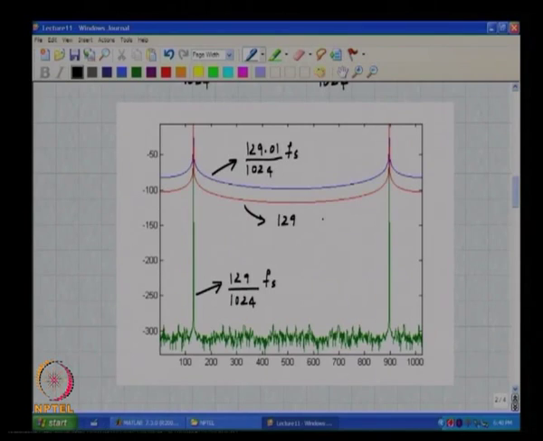It actually turns out that it is 129.001, and you can actually infer that from the two curves, but I will get to that a little later. The answer is indeed 129.001 times Fs. Okay.